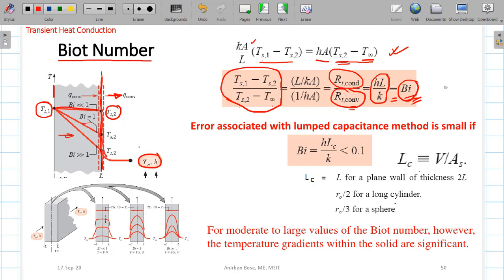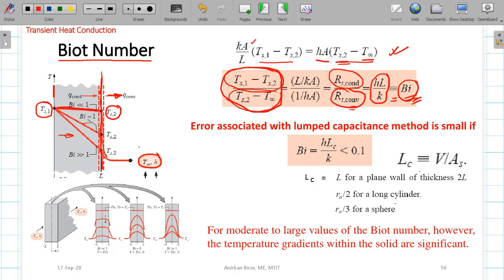If the Biot number is very small, it indicates that this quantity is very small with respect to this quantity. That means the numerator will be very small. Numerator small means you will find that the slope is very close to 0 here.